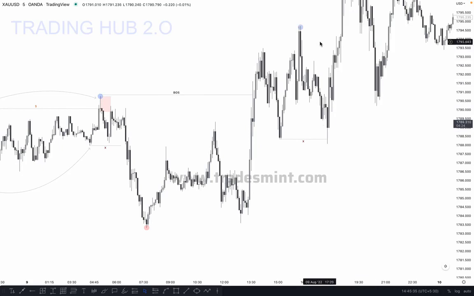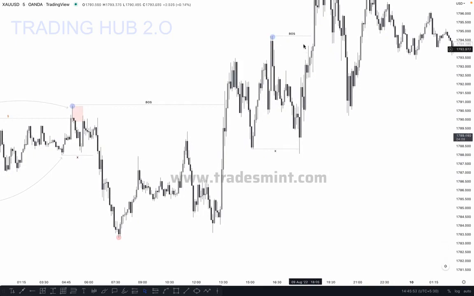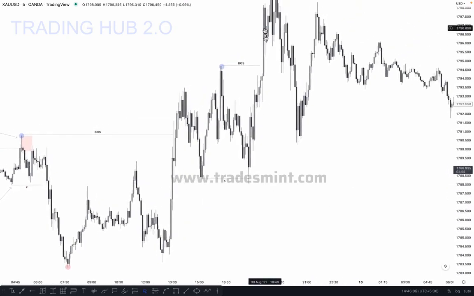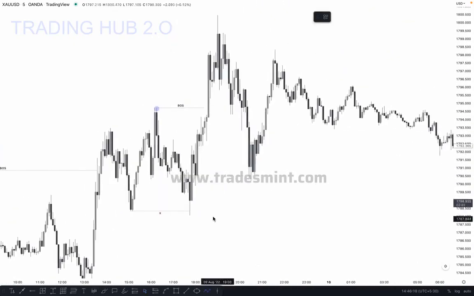If the market pushes a higher high and breaks this high and closes above it, correct, this will be our break of structure. Okay, if it does not break the structure and just sweeps the liquidity, then we can sell for the short term to apply anti-type 3. If the market is unable to break this high and pushes downside, breaking the major low, this will be our change of character. So what happened here? The market pushed upside. After the break of structure, what happened here? You can see, so in this case, where is our internal structure?